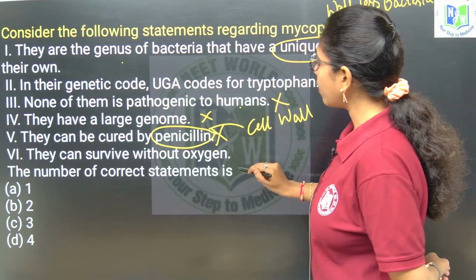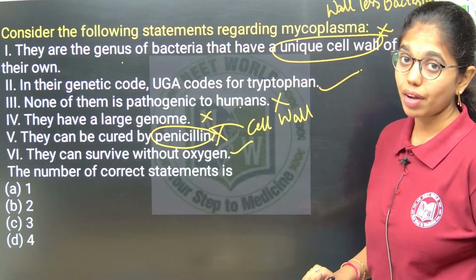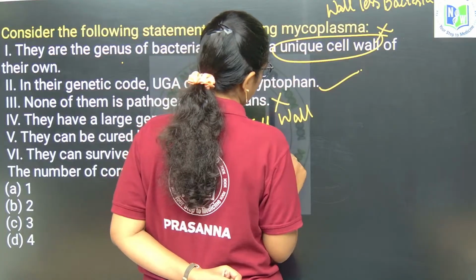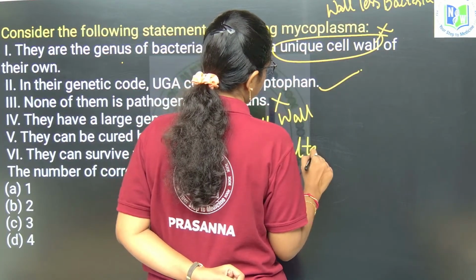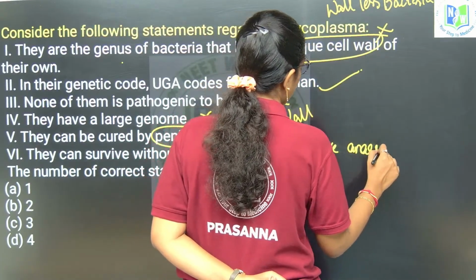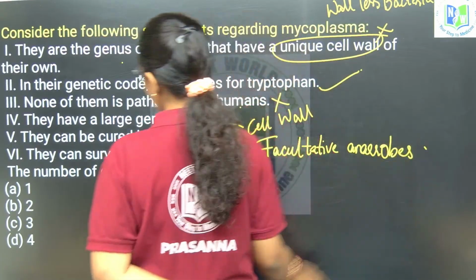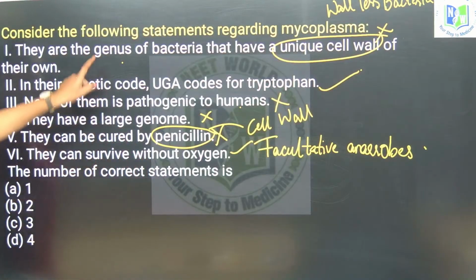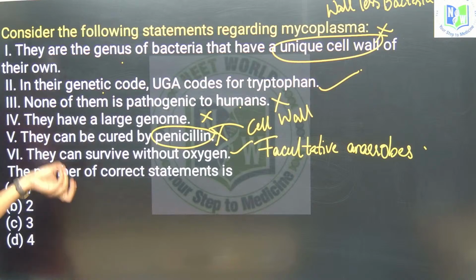They can survive without oxygen. Yes, most of them are facultative anaerobes. So, how many statements are correct? UGA coding for tryptophan, and they can survive without oxygen.